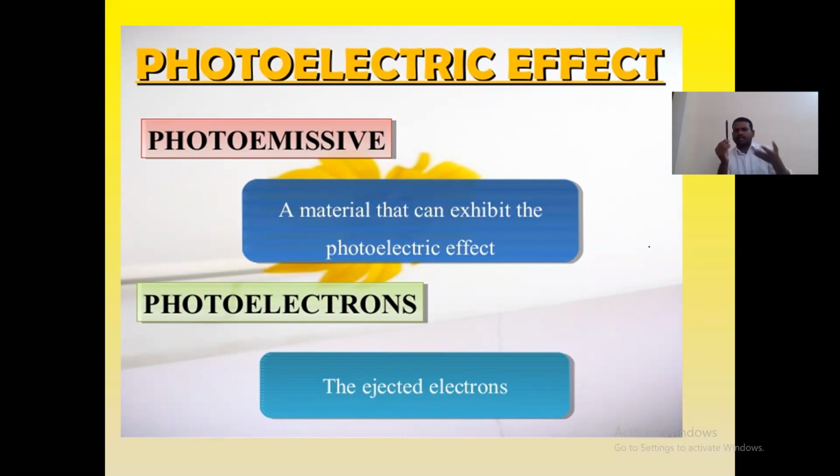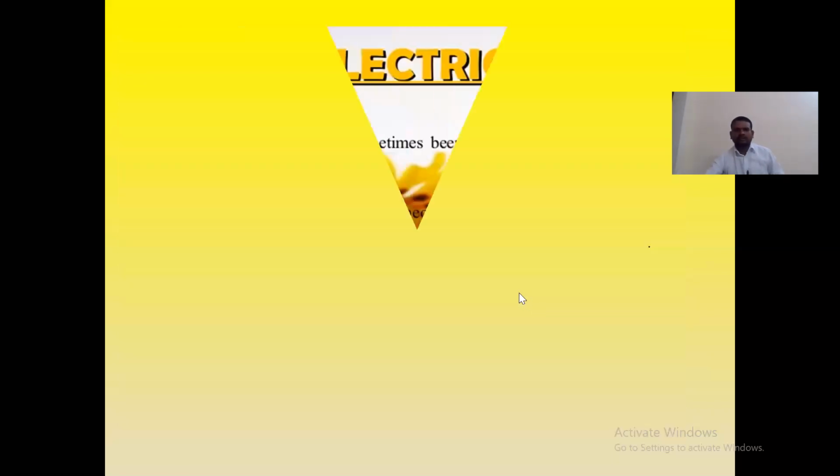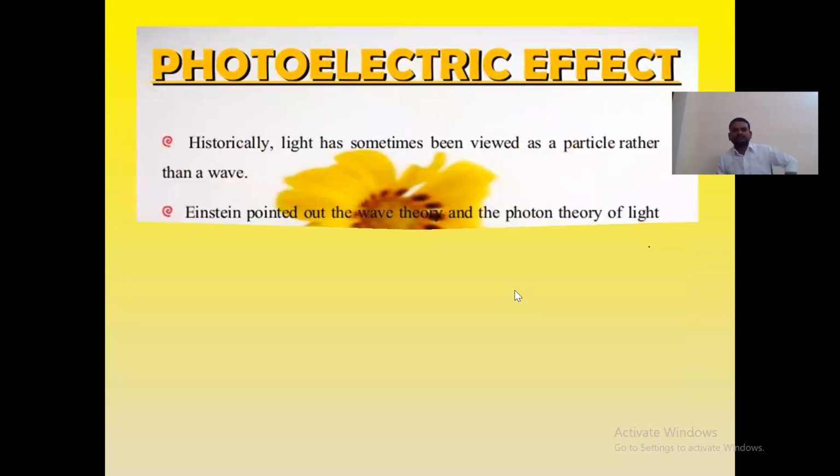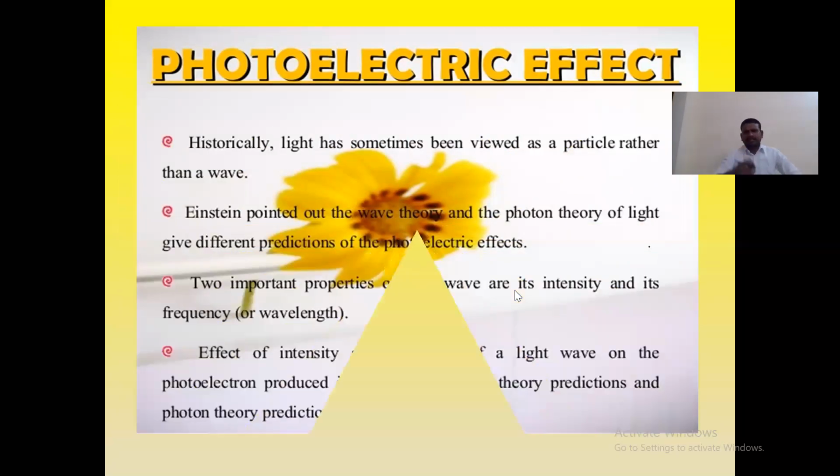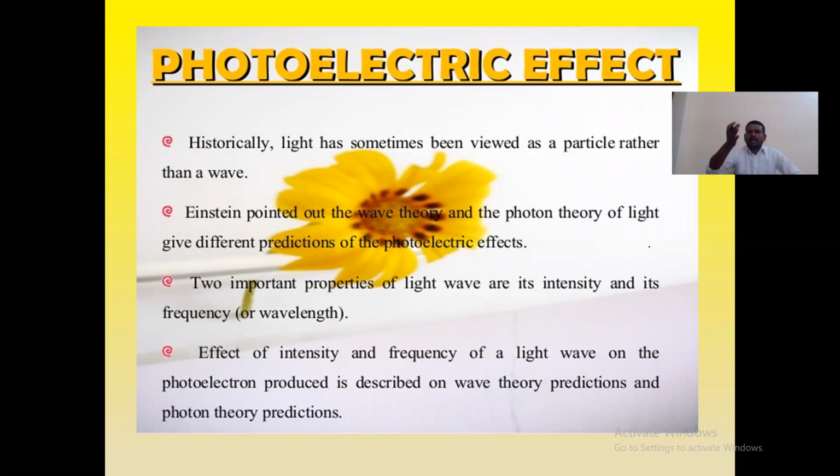And what are photoelectrons? The electrons from the materials that absorb the light energy and come out from the surface of the metal are called photoelectrons. Those photoelectrons are ejected here. Actually, here is some of the history: light has sometimes been viewed as a particle rather than a wave.